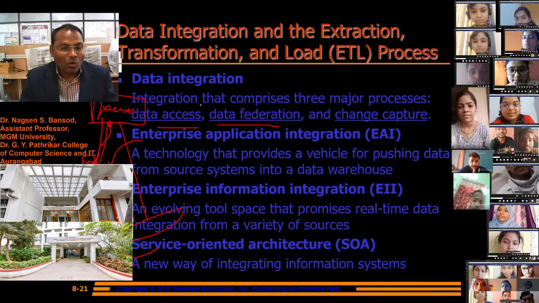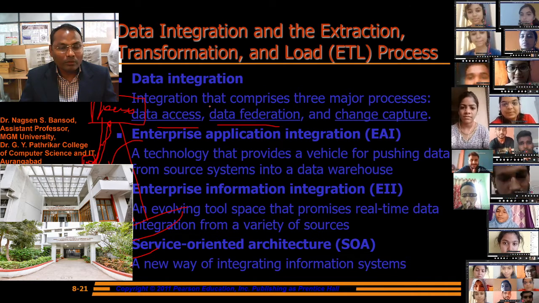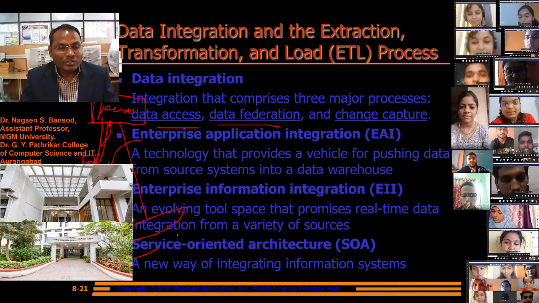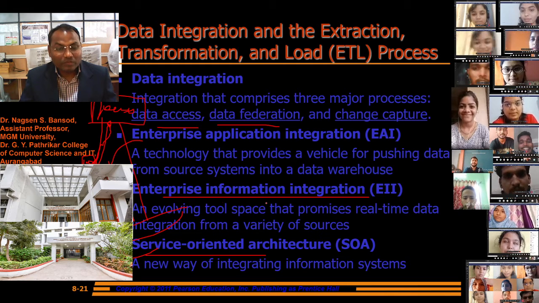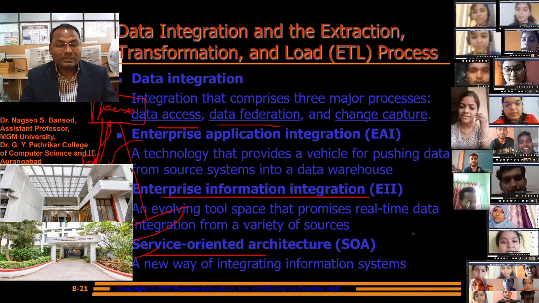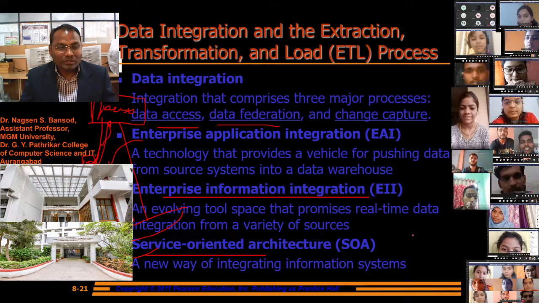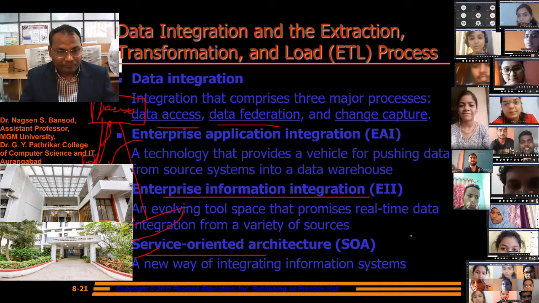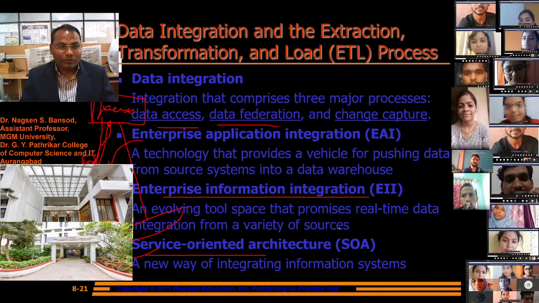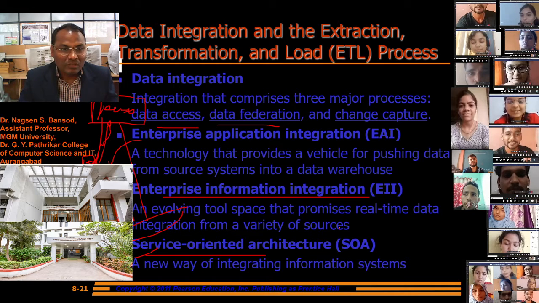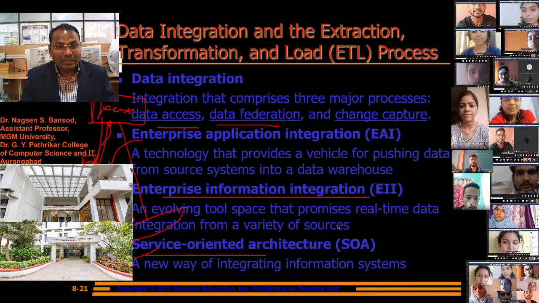Now you see all the information is in digital format on the computer, but it will be visible with the help of these services, with the help of service oriented architecture and enterprise information integration, as the products physically are. Similar kind of product we can see on the server, on the computer, on the web pages. With the help of data integration, enterprise application integration, enterprise information integration, service oriented architecture,